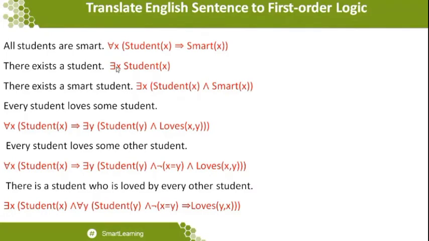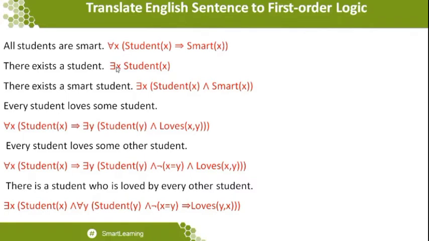So I can write for all X, give some space, student of X, which implies there exists Y, give some space, student of Y and loves of X comma Y. This statement is also true, because the parentheses only represent how we group it. But if you are writing fluently and fast, you only want to follow the connectives as well as the quantifiers being placed in the right area. That is very important. Okay, so we can go to the next one.